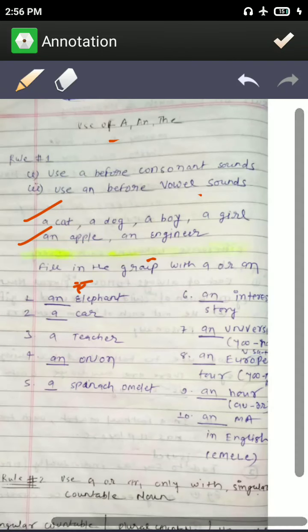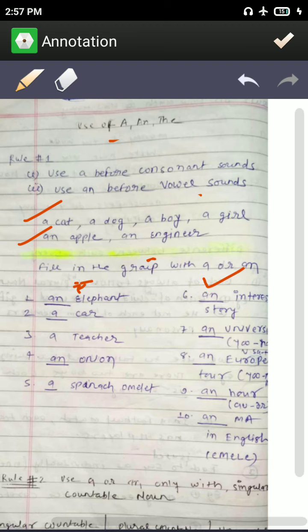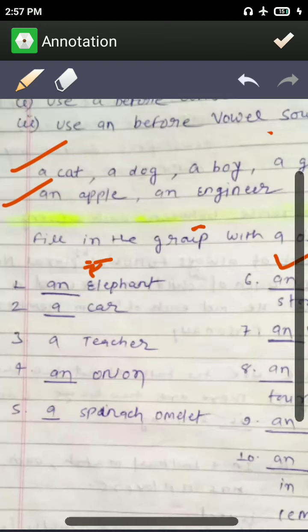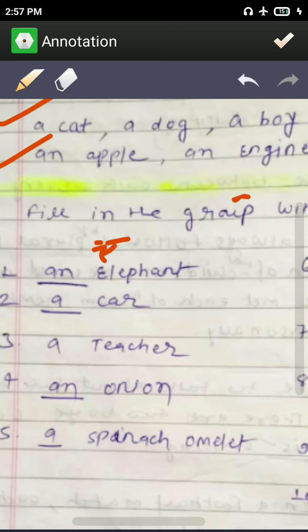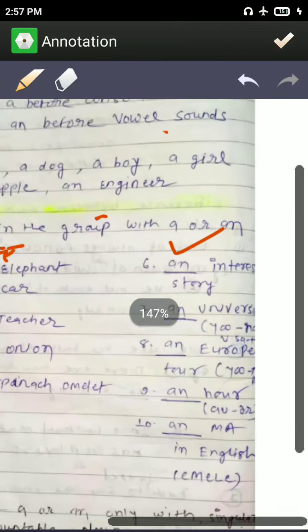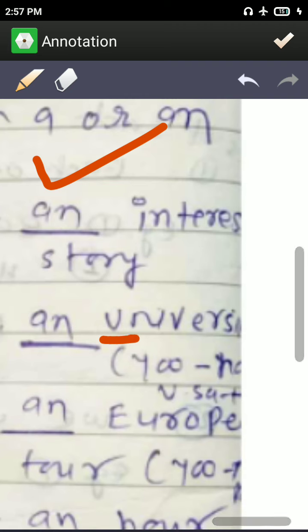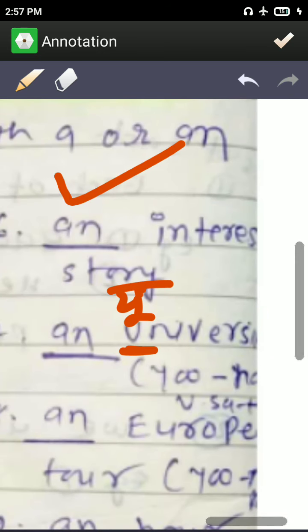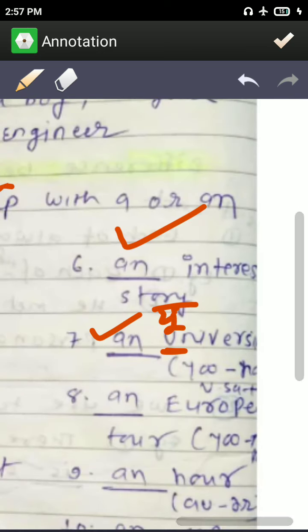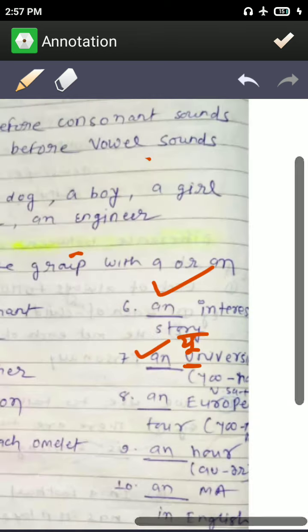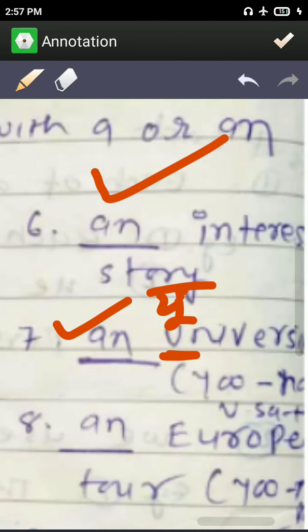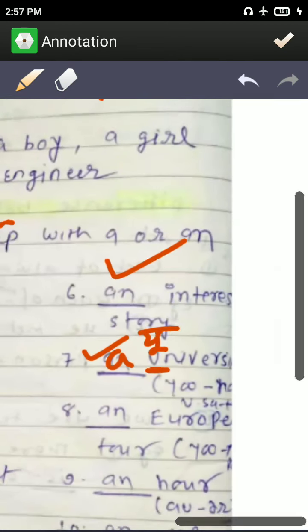Similarly, interesting story starts with a vowel sound, and car starts with a consonant sound, so the answer will be a. Universe: here the word starts with the letter u, which is a vowel, but when you say it, it sounds like yu, which is not a vowel sound, so the answer will be a universe.